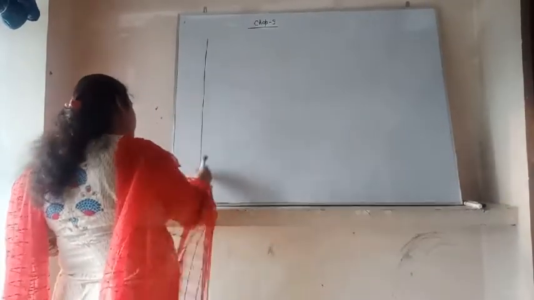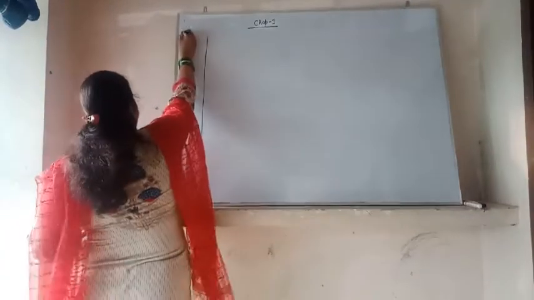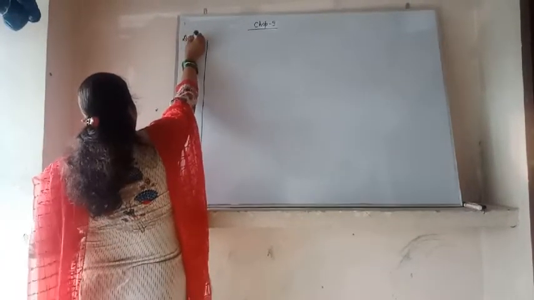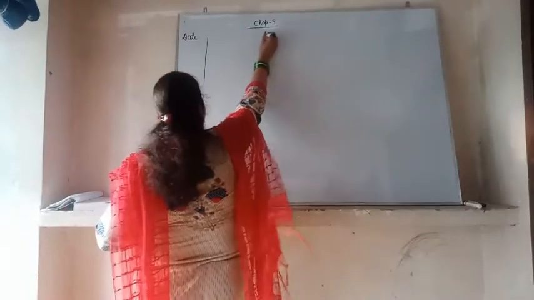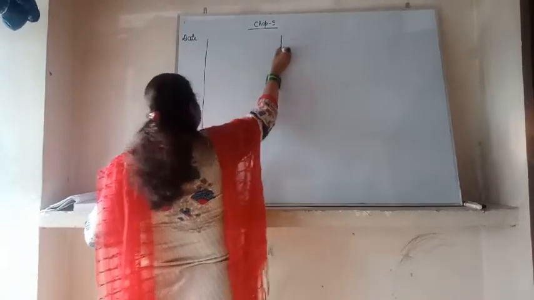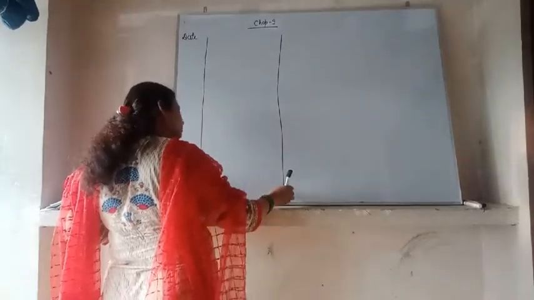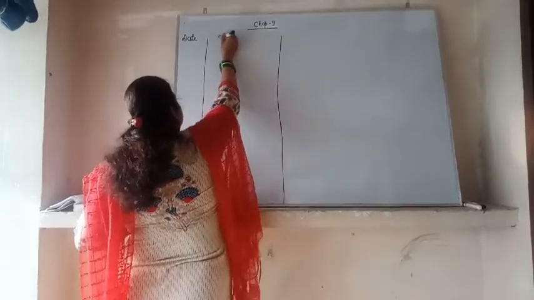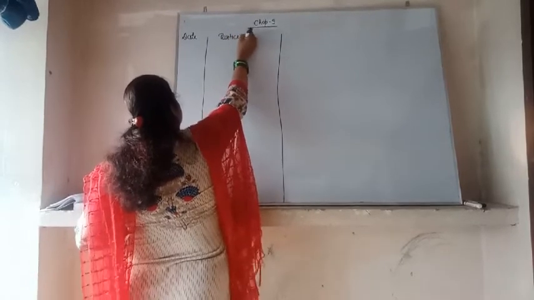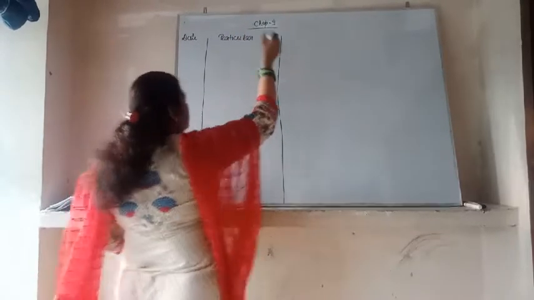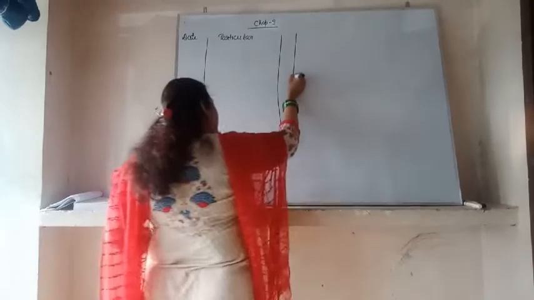The first column will be made for the date. The second column will be for the particulars. Then the next column is the LF.